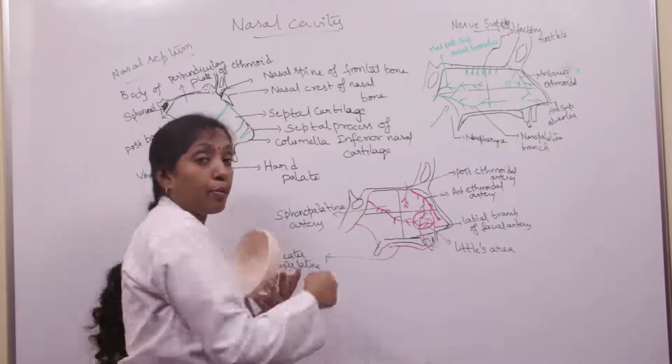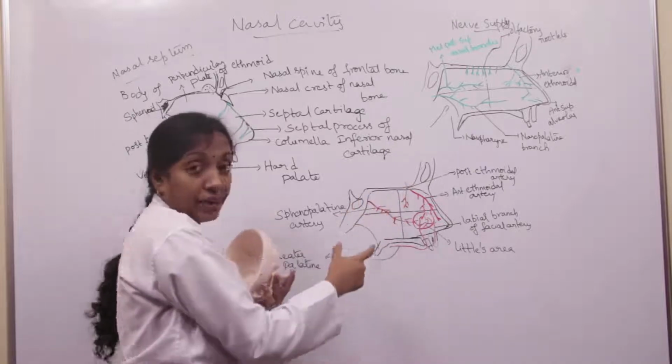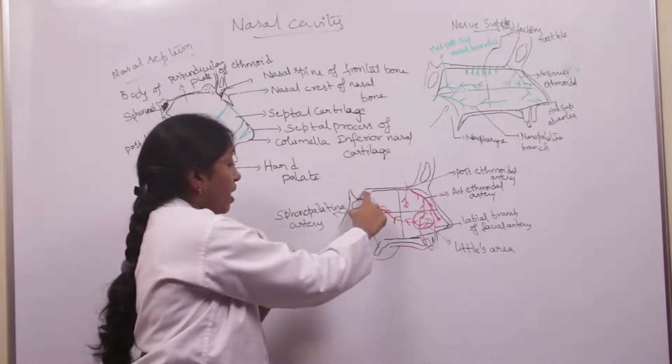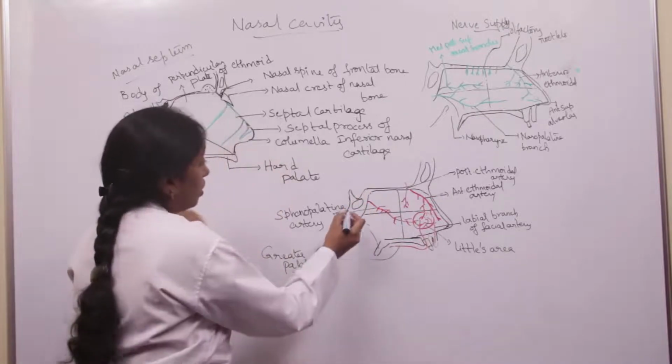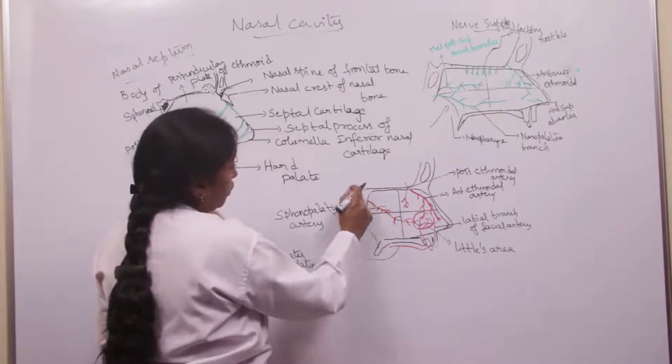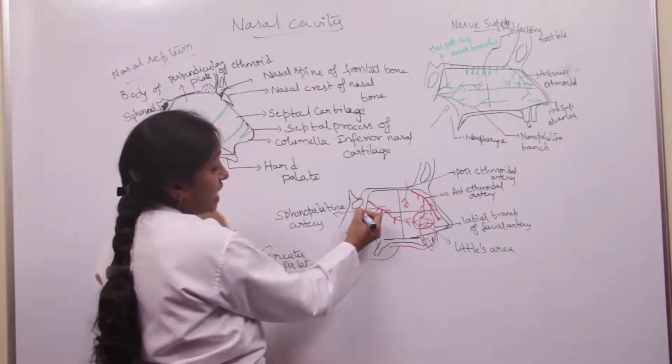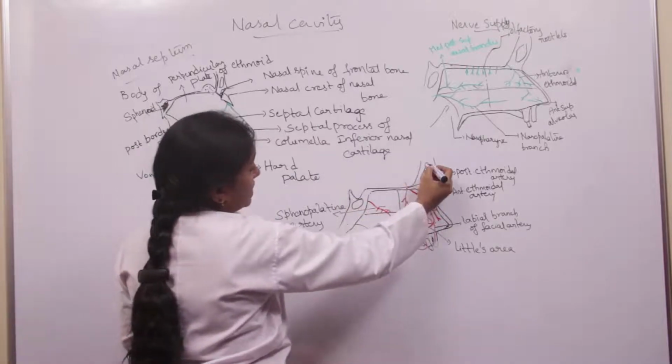So the roof is formed by the cribriform plate of the ethmoid in the middle, and posteriorly it is formed by the body of the sphenoid bone. So this is the inferior surface of the body of the sphenoid bone. Here we call the sphenoidal air sinus, and this is the frontal air sinus here.